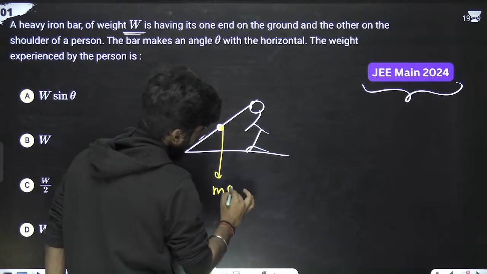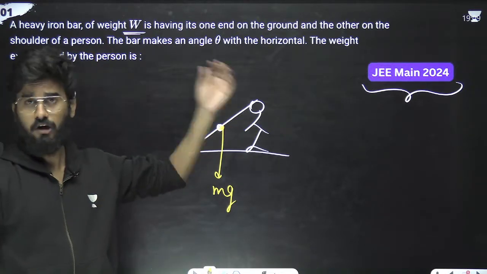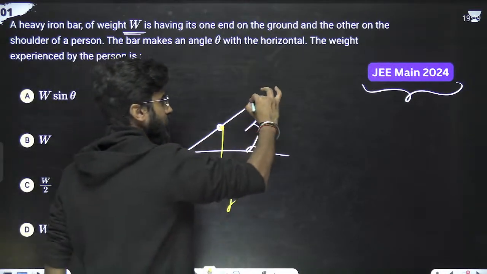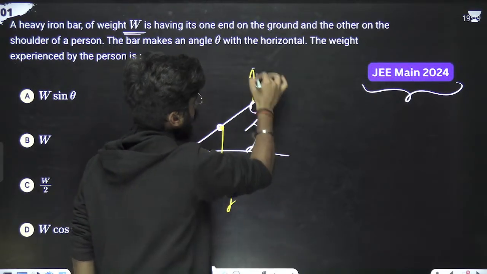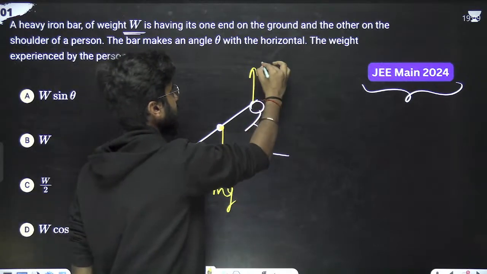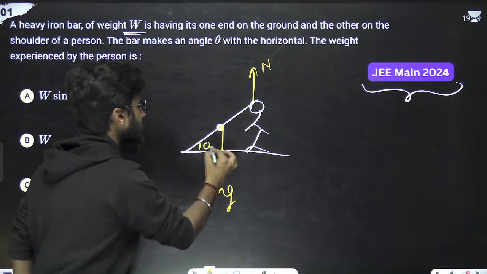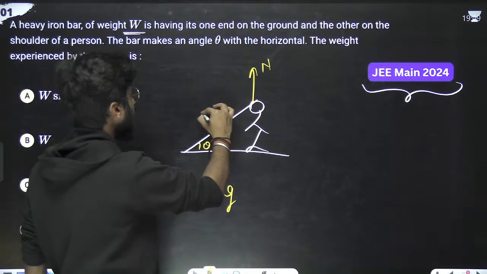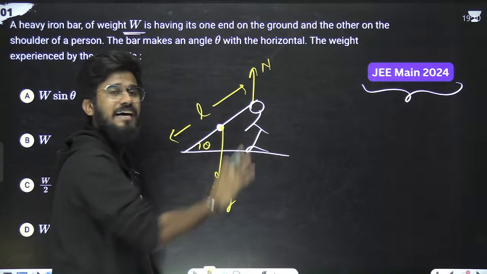This is mg. The other thing is normal. Since it is kept on this particular head, the normal will be like this. This is the normal. So this is mg, and we have been given that this angle is theta. Now, if the total length is L, then half will be L by 2. This half will be L by 2.